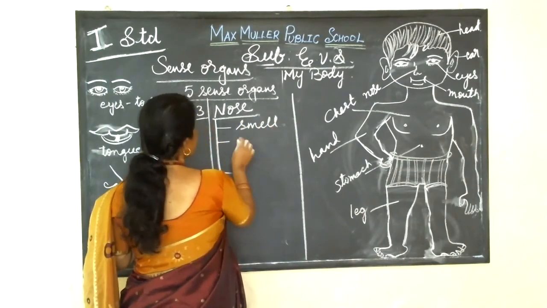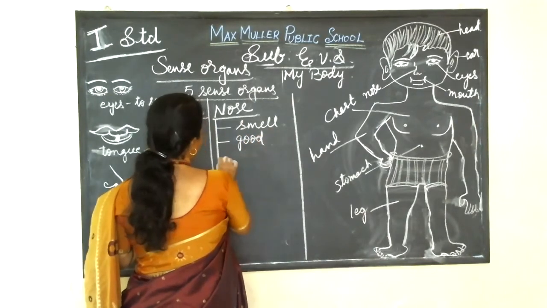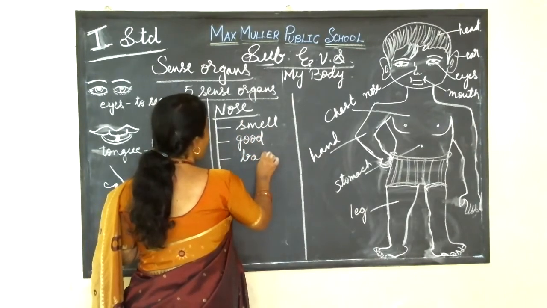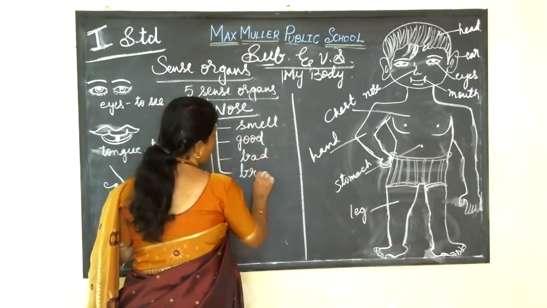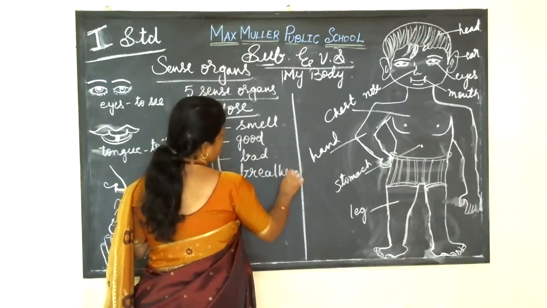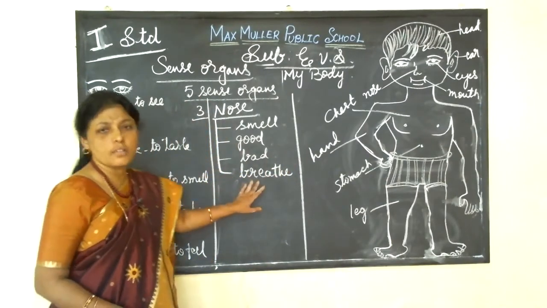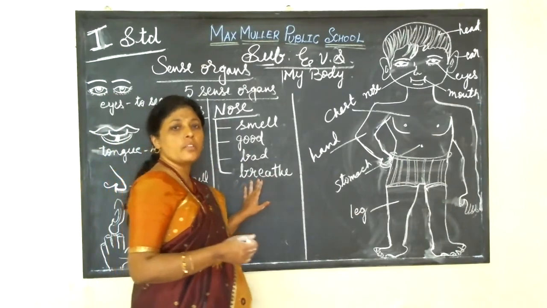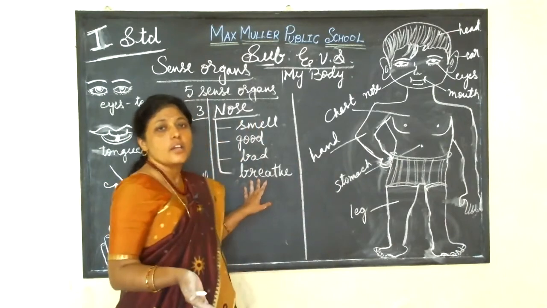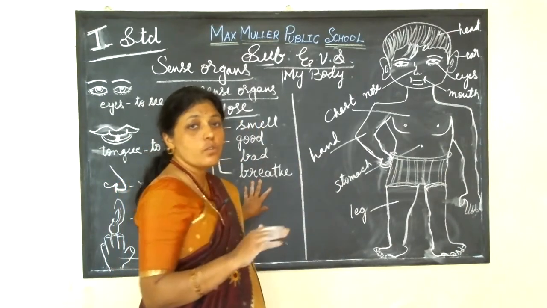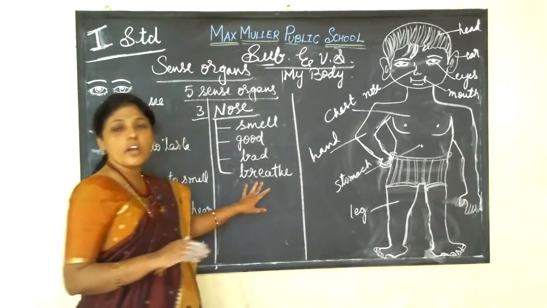Good smell is also there, and bad smell is also there. And the nose helps us to breathe also. We are using the nose to breathe. Breathing in oxygen, breathing out carbon dioxide. In living things, in the previous class we learned, no? With the help of the nose only we are breathing.